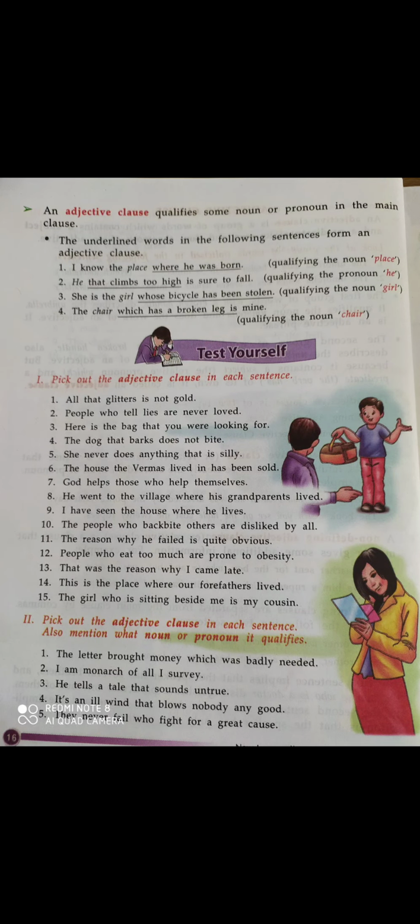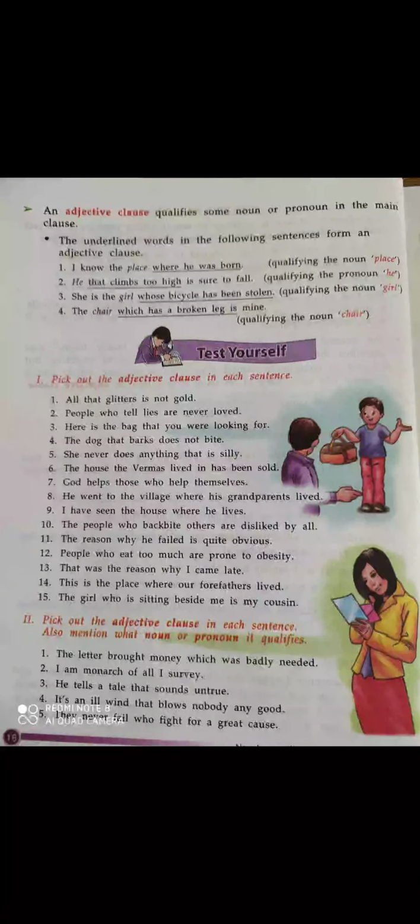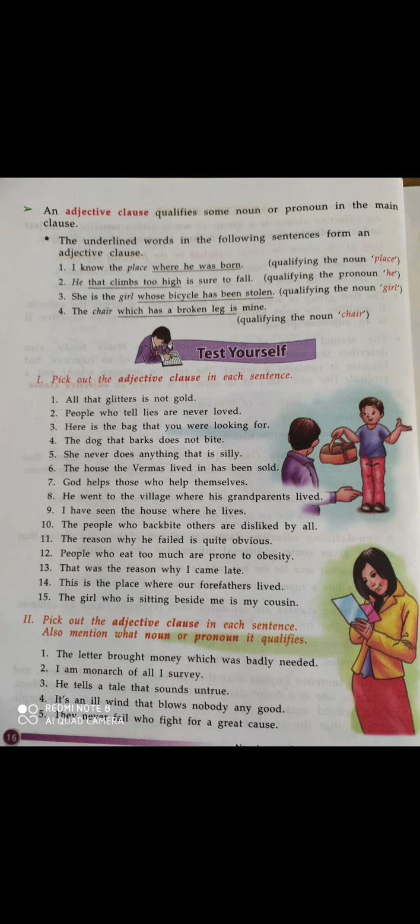Now where he was born, this is an adjective clause, and it says something about place, that is a noun. Okay, now second, he that climbs too high is sure to fall. Now that climbs too high, it is an adjective clause because it says something about the noun he.